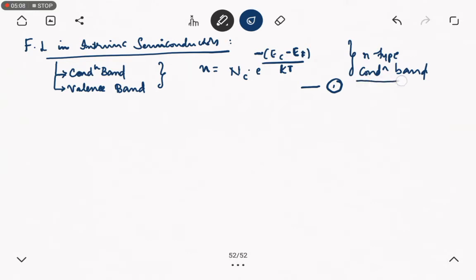In the conduction band, the conducting element will be electrons, so with respect to p-type, we have holes as the conducting element.